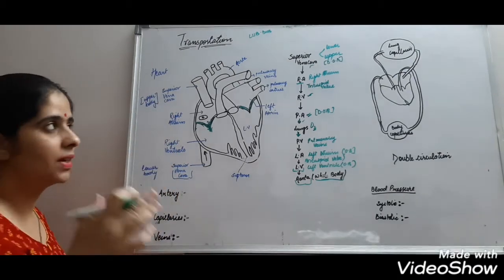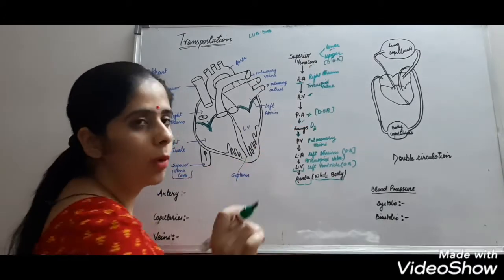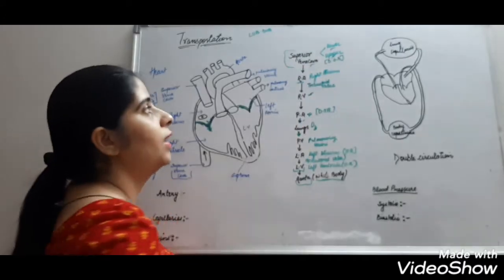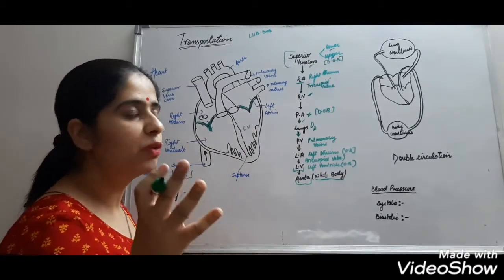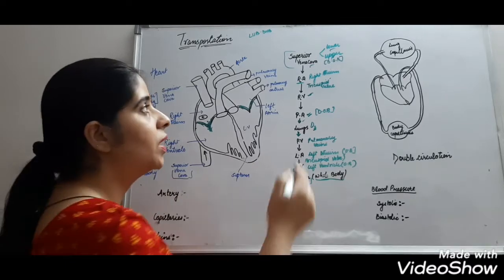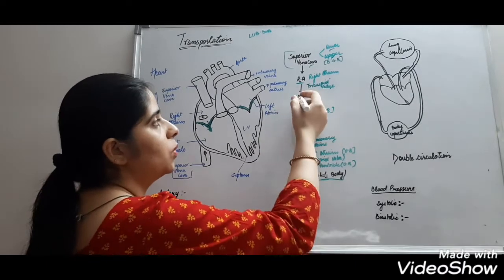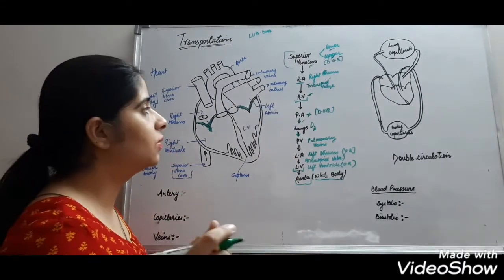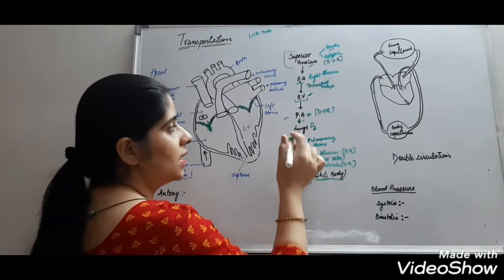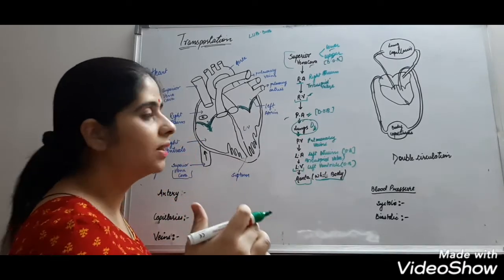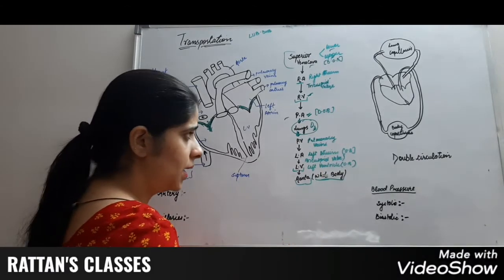Once more we will revise what happens. All the deoxygenated blood from the lower body and upper body, it is collected by the superior vena cava, and superior vena cava transfers the blood to the right atrium. When the atrium is full of the blood, it exerts pressure on tricuspid walls. These tricuspid walls open and blood goes to the right ventricle, and then from the right ventricle it goes to the pulmonary arteries. These arteries take blood to the lungs where the oxygen is mixed with the blood, and then it is transferred to the pulmonary veins.